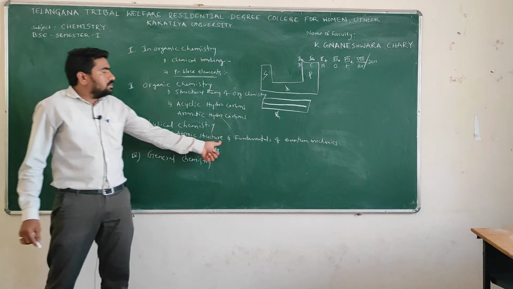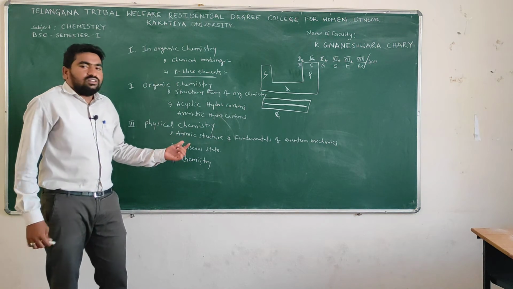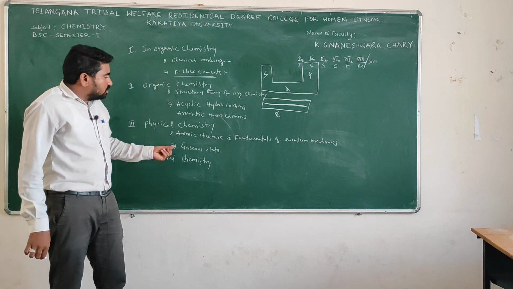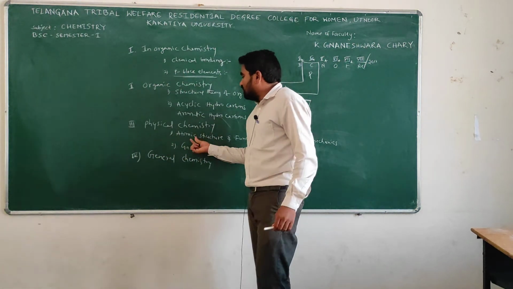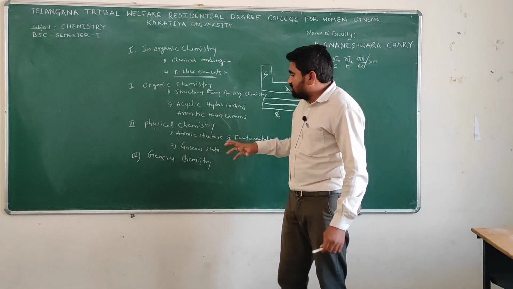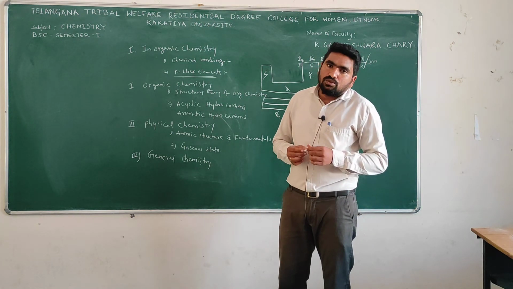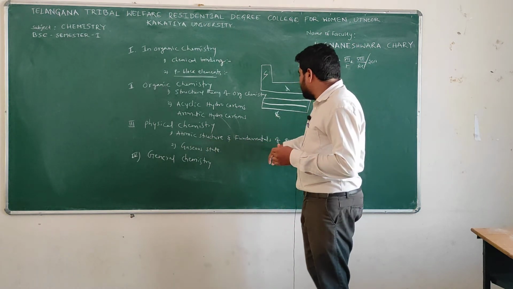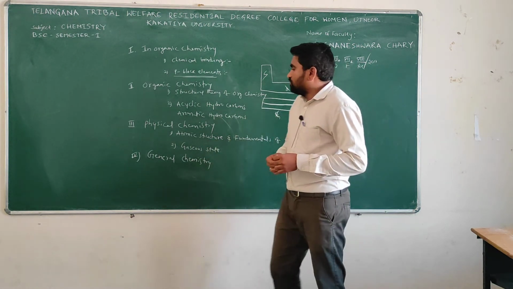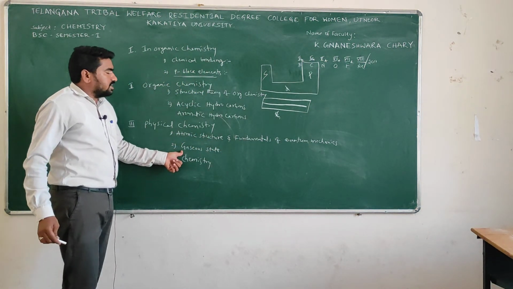Atomic structure and fundamentals of quantum mechanics: in chemistry the main thing is the atom. The atom has a particular structure, and we have some theories also. Those theories are involved in atomic structure and fundamentals of quantum mechanics. The next topic is gaseous state.